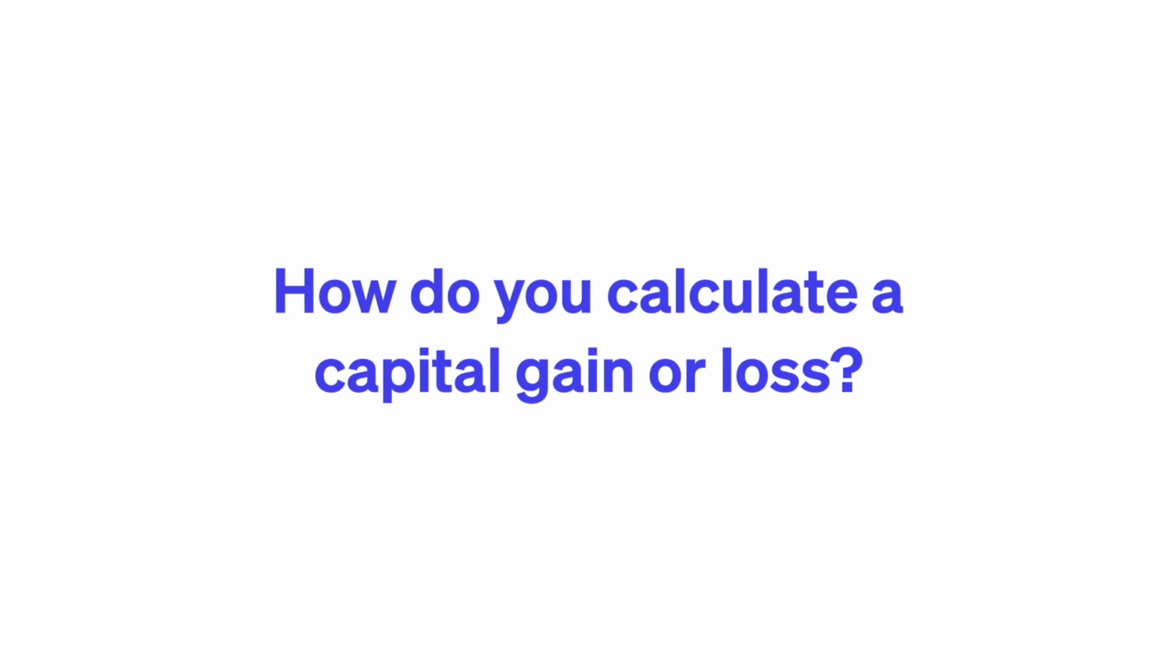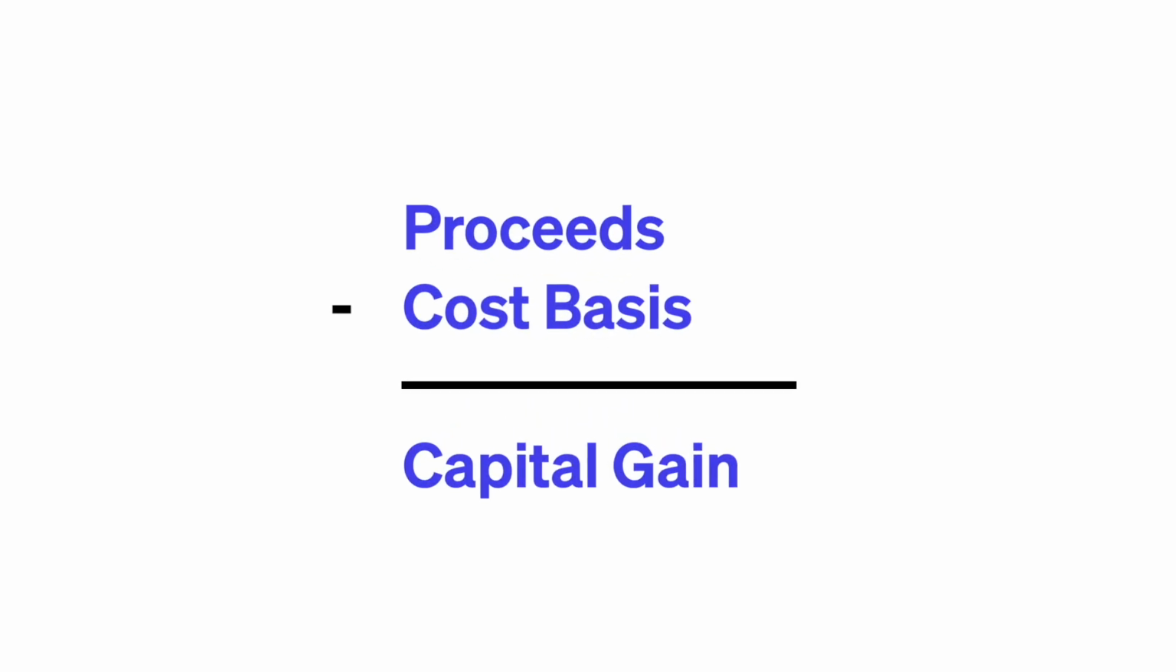How do you calculate a capital gain or loss? The basic formula for calculating a capital gain or loss is proceeds minus cost basis equals capital gain or loss. In this formula, the term proceeds refers to the total amount you receive in exchange for an asset. Cost basis is an important term in taxation. It refers to the price you paid for an asset plus any sales-related fees, such as Ethereum gas or platform transaction fees. It's important to keep track of these fees because by adding them to your cost basis, you decrease your capital gain or increase your capital loss. This leads to lower taxable income.